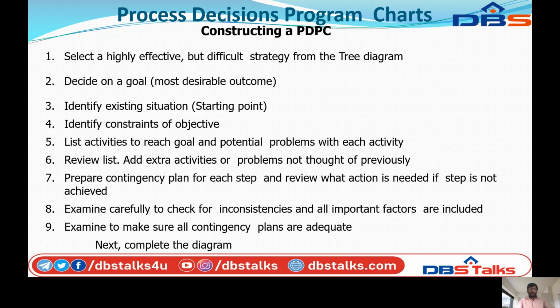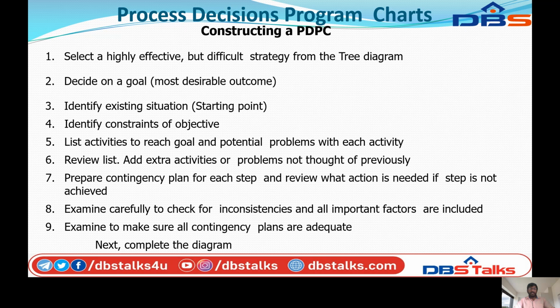Identify the constraints of the objective, list activities to reach the goal and potential problems with each activity, review the list, and add external activities or problems not thought of previously.